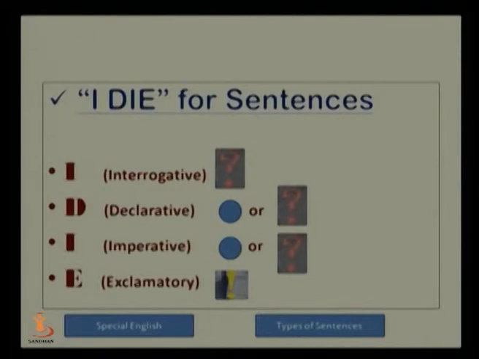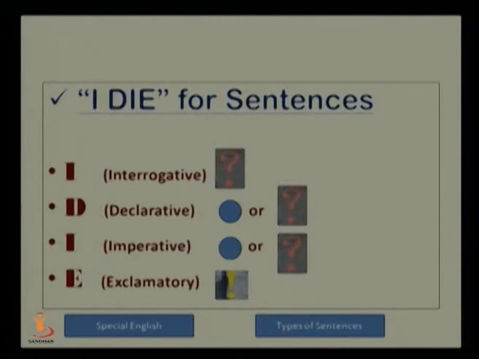But just to remember these, I have created this phrase, I die. I means interrogative, D means declarative, I again means imperative, and E means exclamatory. So I die for sentences. If you remember this I die, it becomes very easy to memorize all the four kinds of sentences.